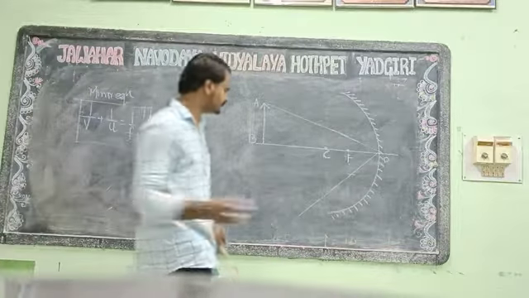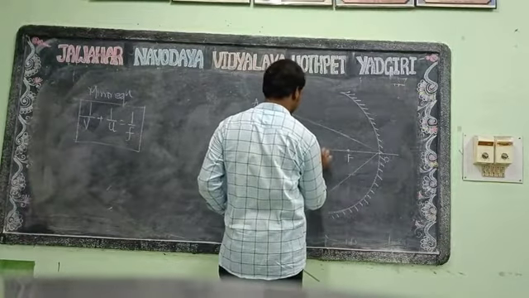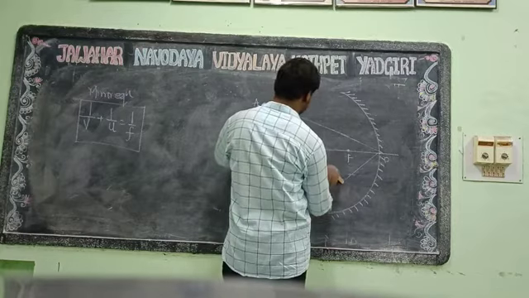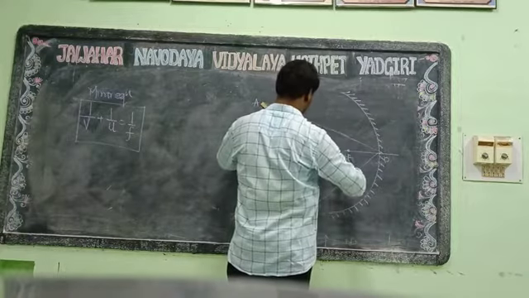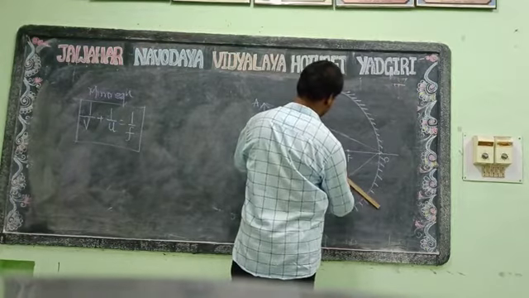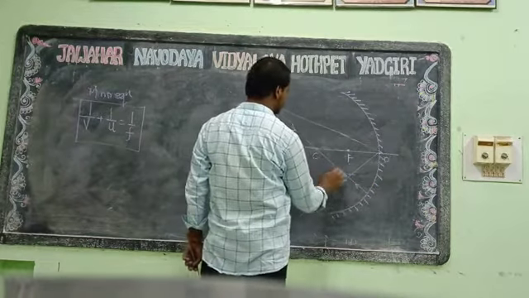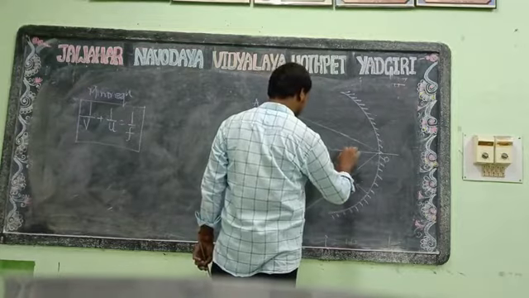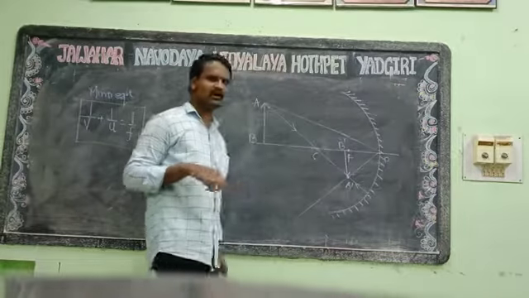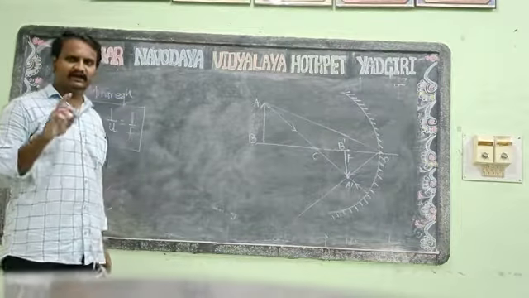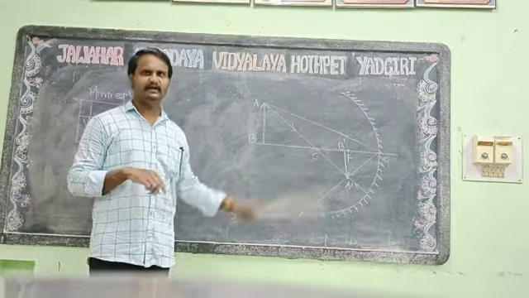It passes through the center of curvature like this, and it will be reflected back along the same path. Here, where the reflected rays meet, the image is formed, A dash B dash. Because in the concave mirror the image formed is real, it forms in front of the reflecting surface, and it is inverted, A dash B dash.